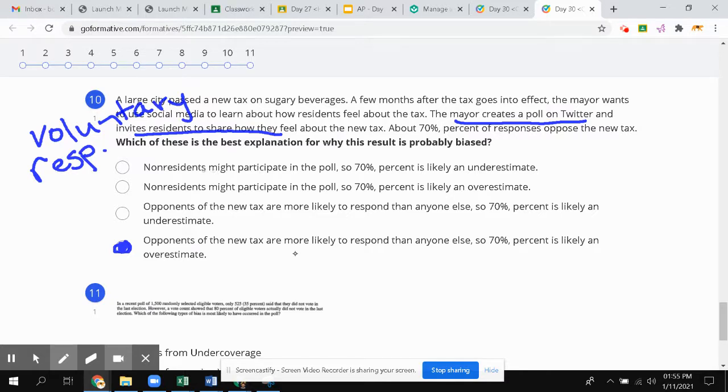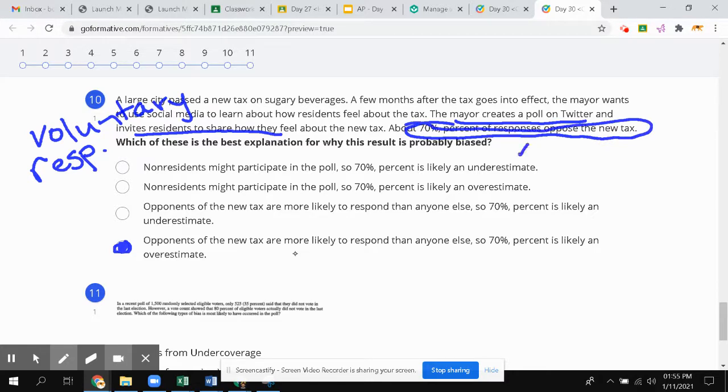Well, if you have a voluntary response, we say that most people that participate have stronger opinions about a certain thing, right? They're more passionate about something. And in this case, more people responded opposing the new tax. Okay?